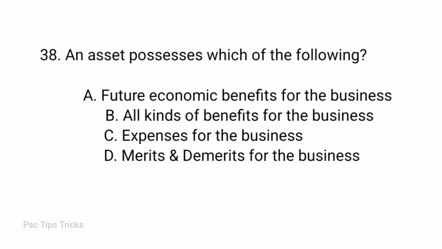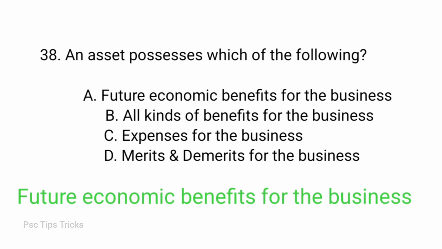Question. An asset possesses which of the following? Options: future economic benefits for the business, all kinds of benefits for the business, expenses for the business, merits and demerits for the business. Answer option A. Future economic benefits for the business. An asset possesses future economic benefits for the business. An asset is a resource with economic value that an individual, corporation or country owns or controls with the expectation that it will provide a future benefit.